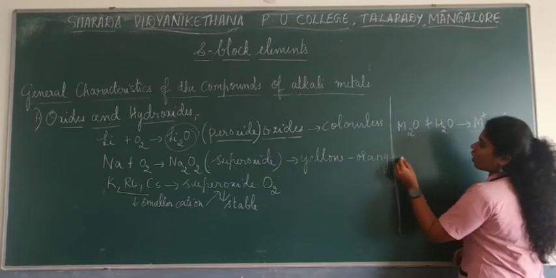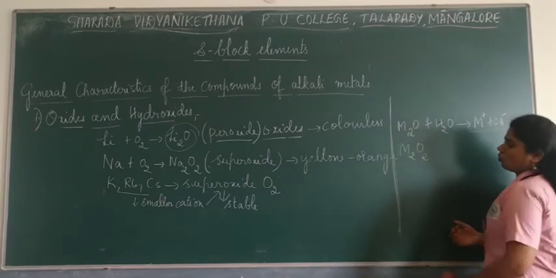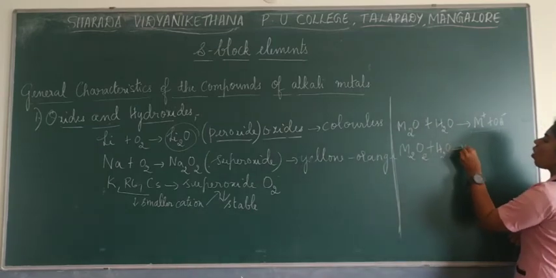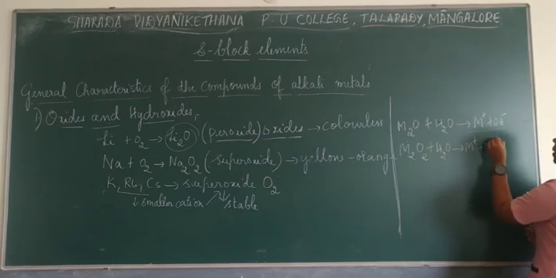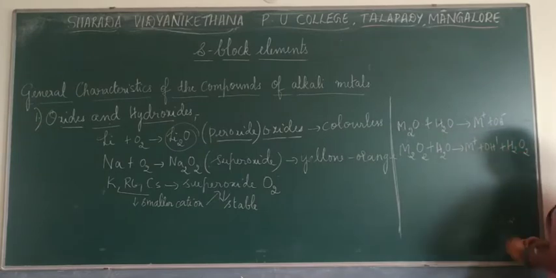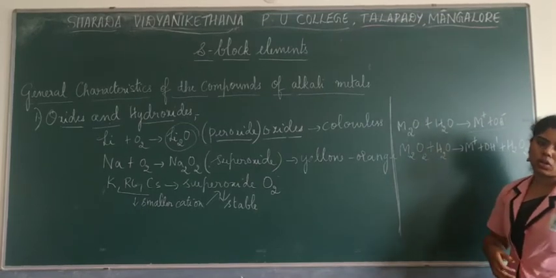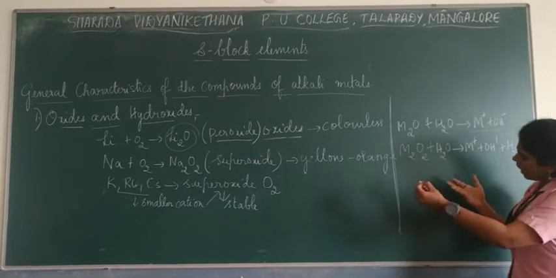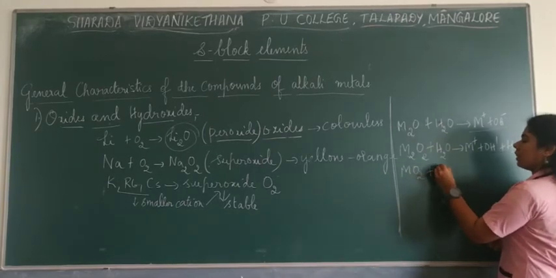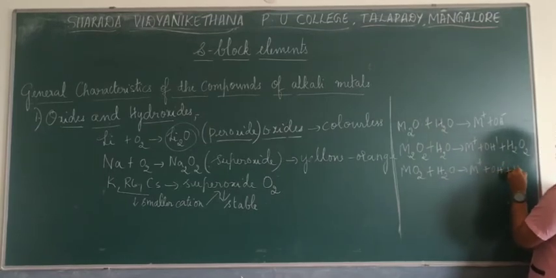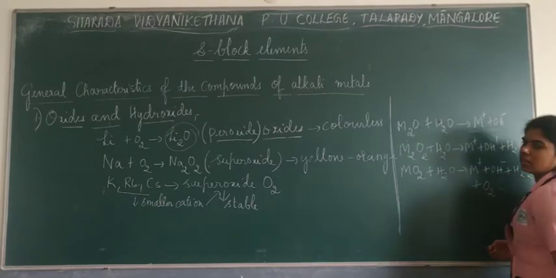In the same way, if you talk about peroxides, Na2O2, H2O2, right, peroxide. When they react with water, they also form hydroxides, but some amount of hydrogen peroxide release takes place. So peroxide is also a byproduct which is obtained when metal peroxides react with water. So they also form hydroxides. In the same way, if you take the example of superoxides, they also form hydroxides, which are highly soluble in nature, OH- and H2O2 with some oxygen liberation.